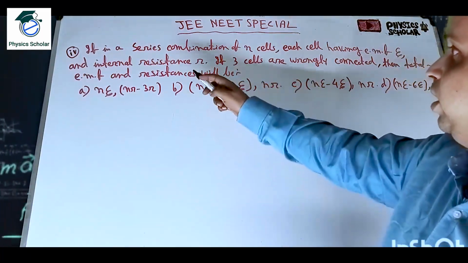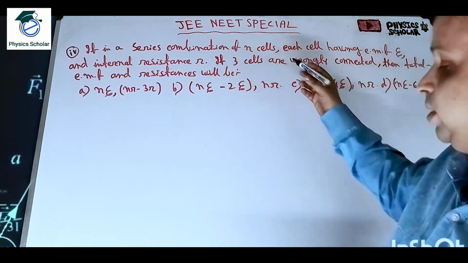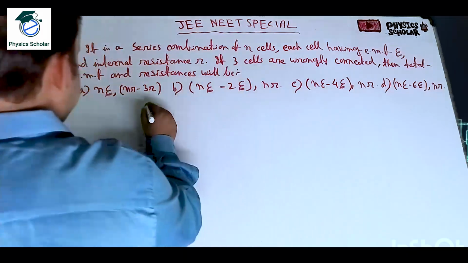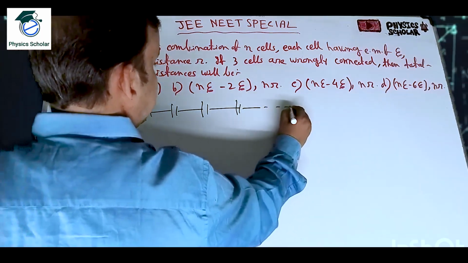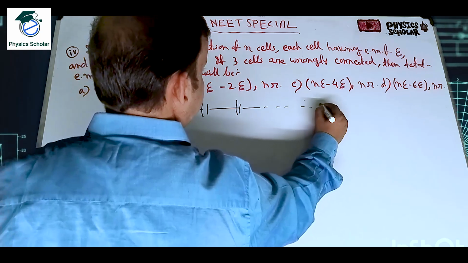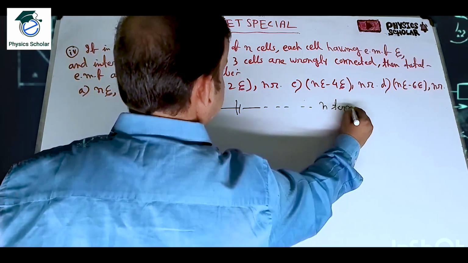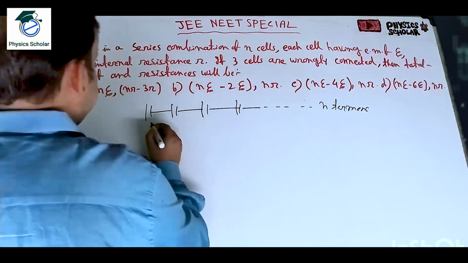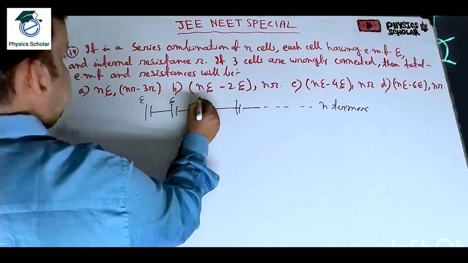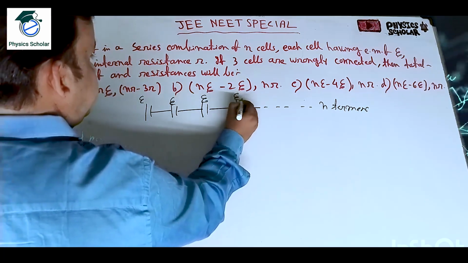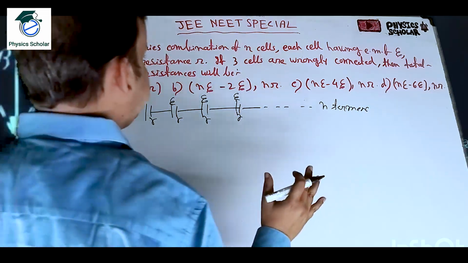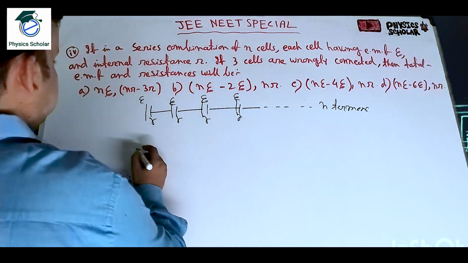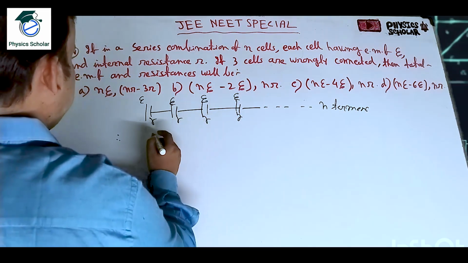Okay students, now here a series combination of n cells, that means all the cells are connected in series, up to n terms. The EMF is eta of each cell, and the internal resistance is small r. In the previous sum it was connected in parallel, and here it is connected in series. So what will happen?